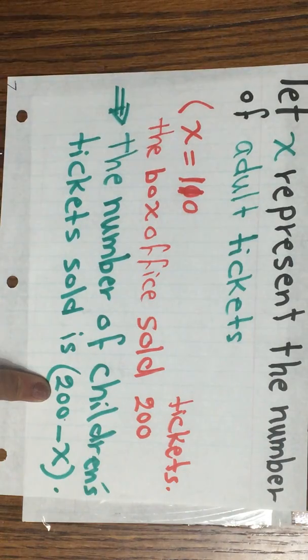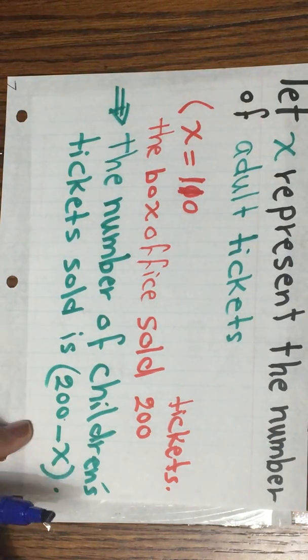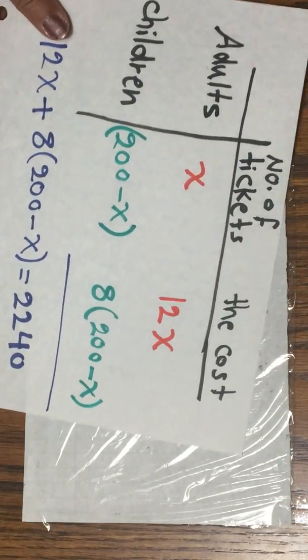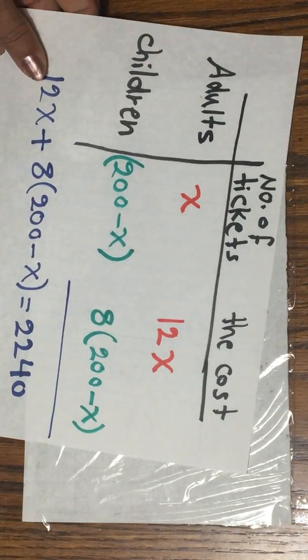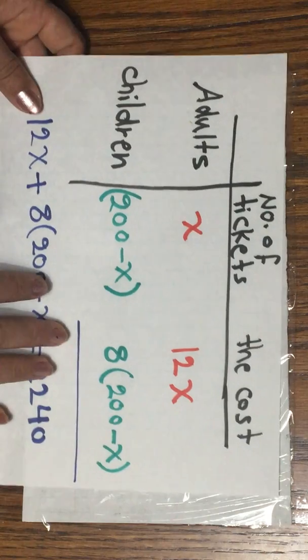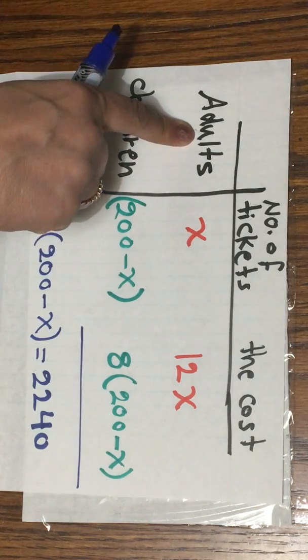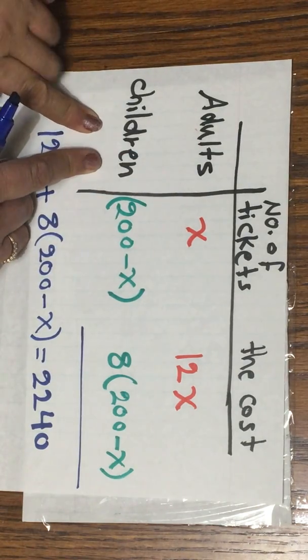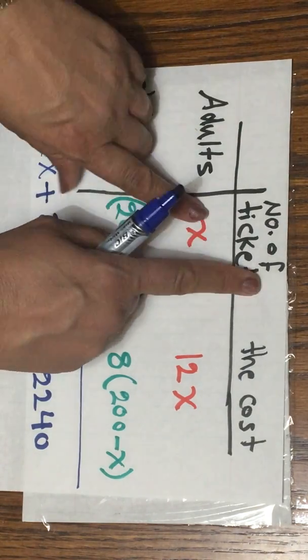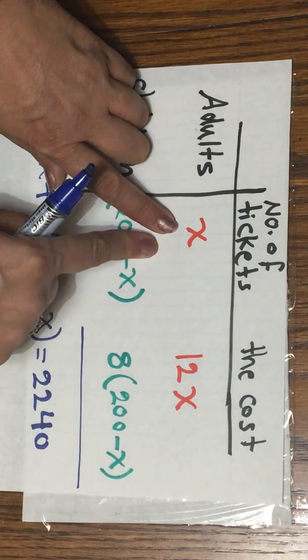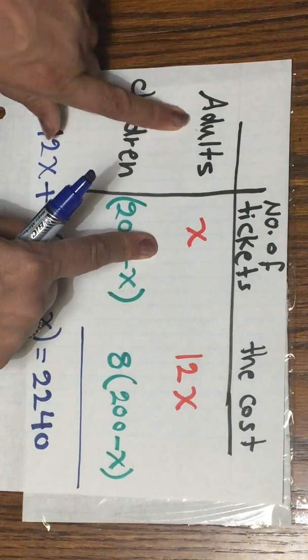So now, if I see this table, I think it's gonna make the problem a little bit easier. So if I have adults, children, number of tickets, so number of tickets is X for adults.